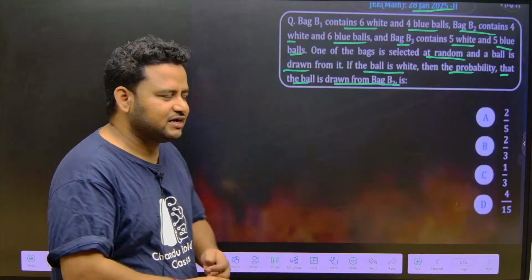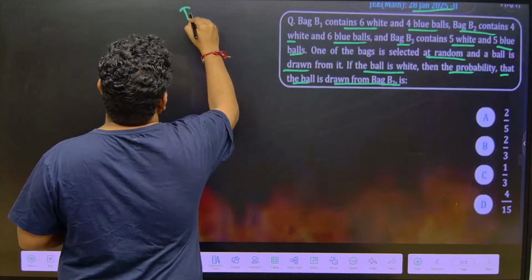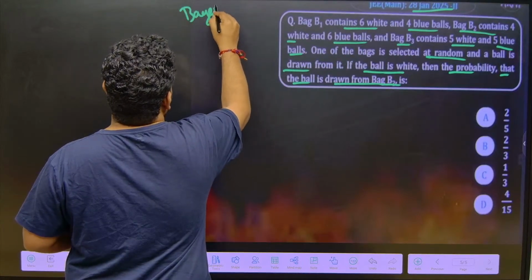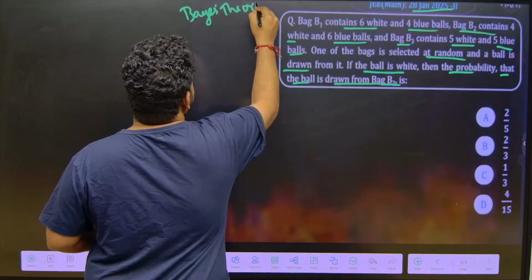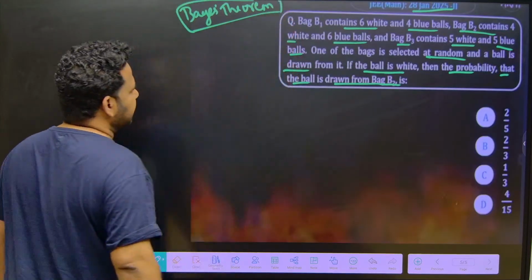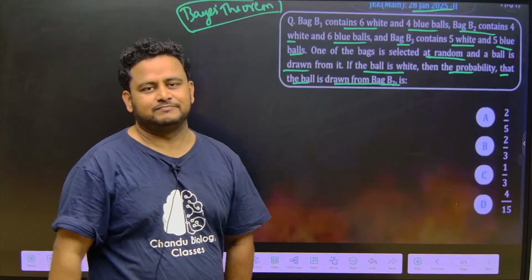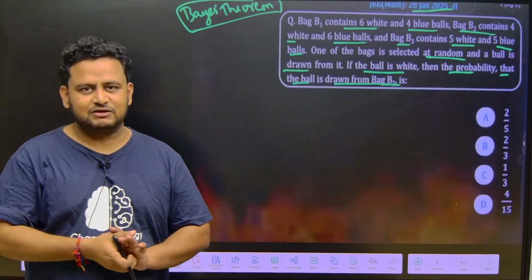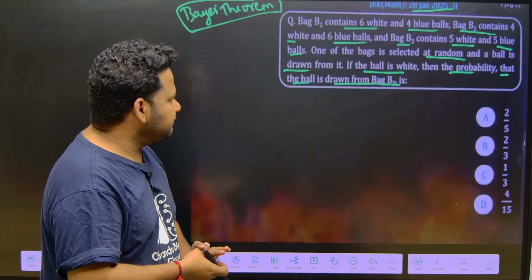They are asking, definitely, this is a question from Bayes theorem. You can understand looking at the wording of the question. And actually, this is a board level question. This is not even a JEE level question. Anyways, let us solve this.